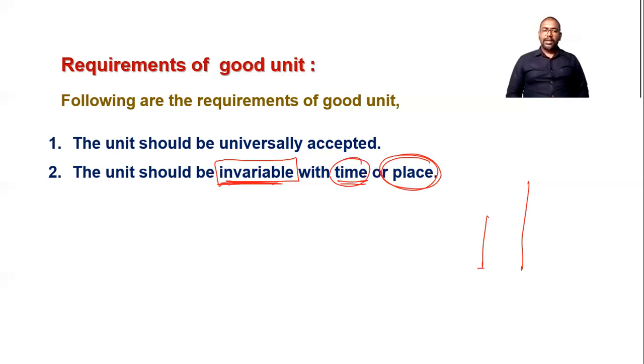Meter is a standard unit because it is invariable with time and invariable with place. Means if we go to any place, it is the same. So that unit is the standard unit. So here the unit must be universal, which means it must be invariable.